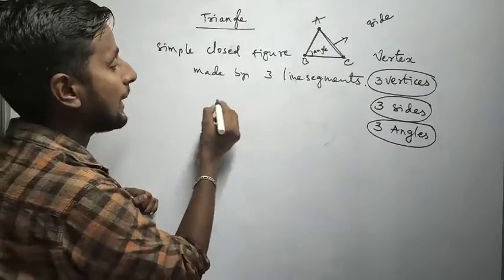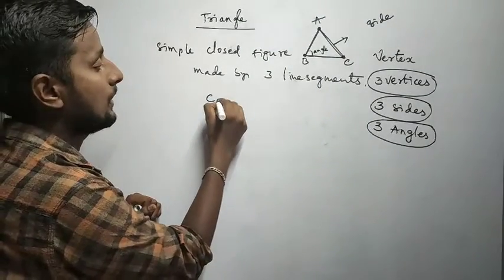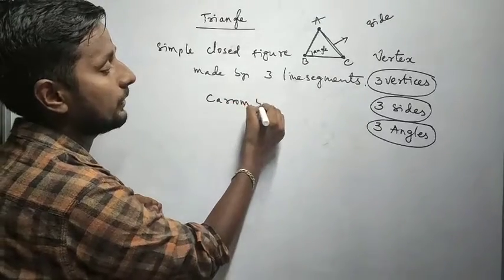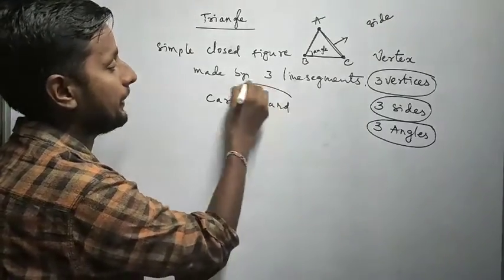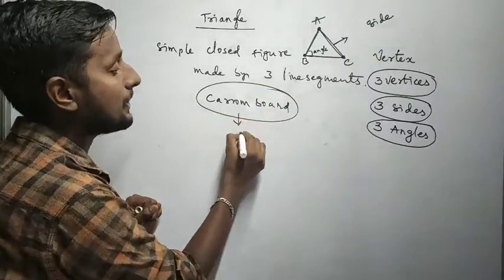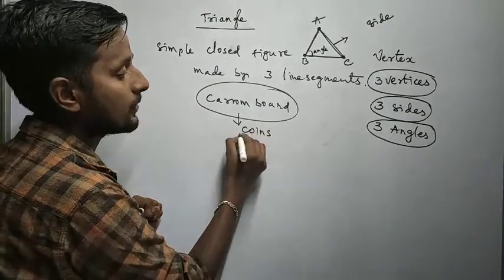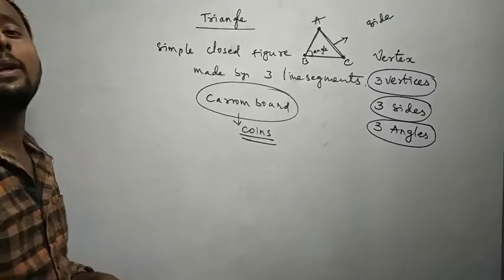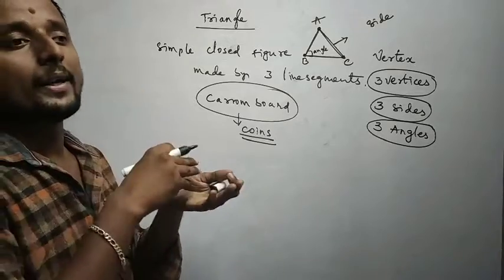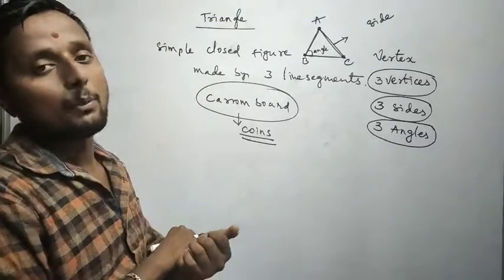Now, have you played carom board? I hope you may have played it. If you look at the coins in the carom board, while you are going to play, you arrange the coins one on another. Am I right?